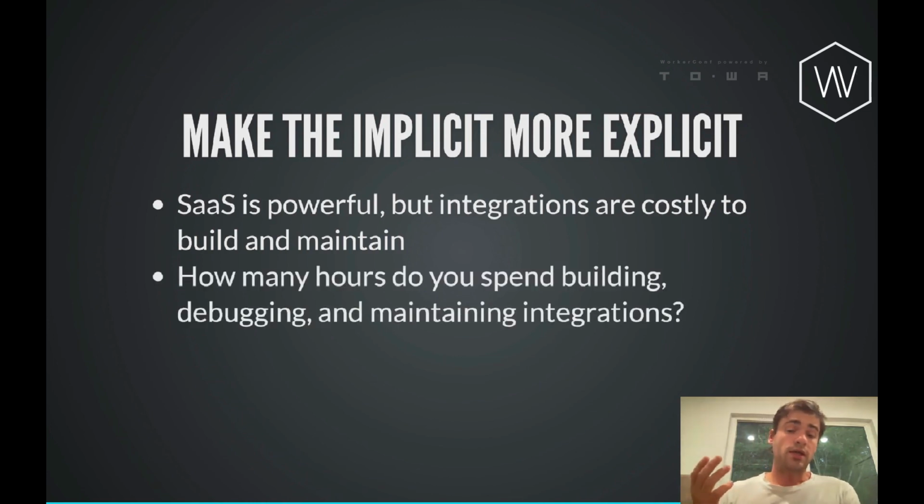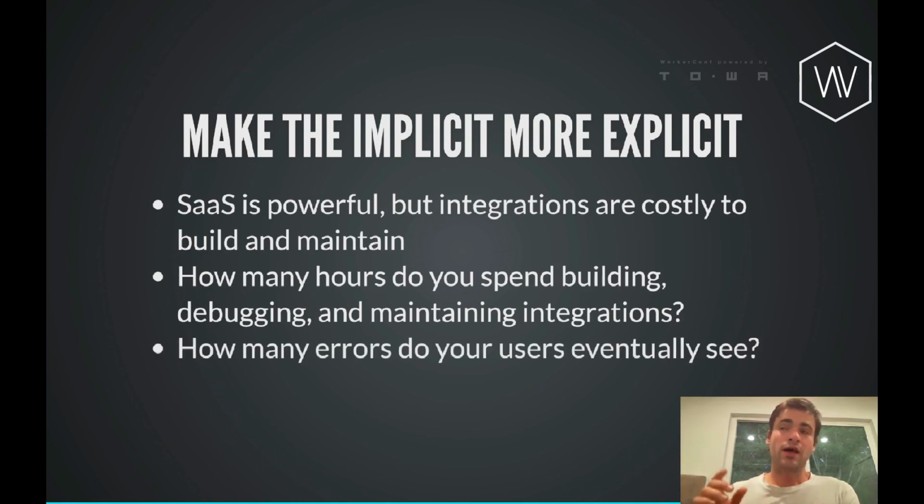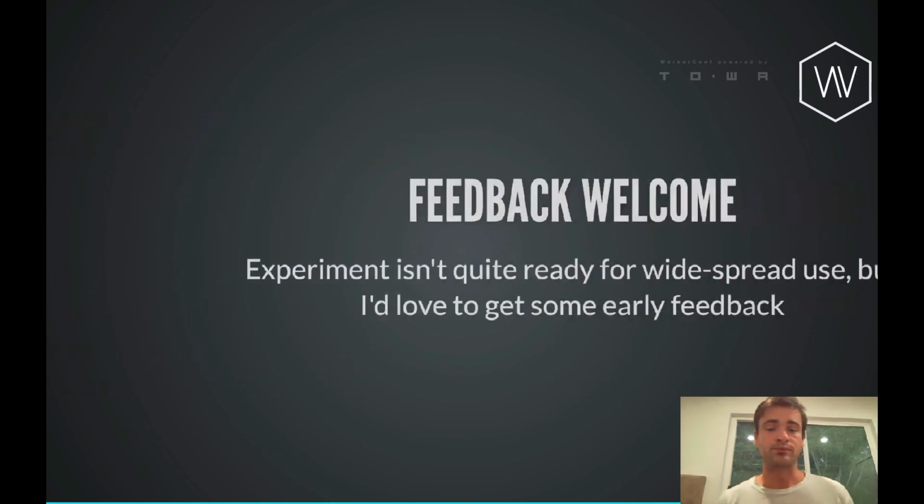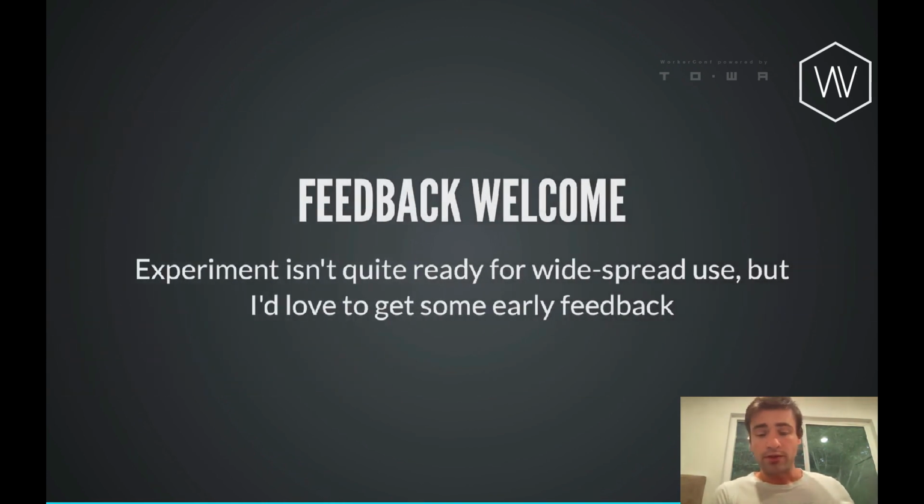I personally have spent a lot of time building, debugging, maintaining integrations, and I am pretty sure that users have seen errors that were directly the result of me overlooking some assumptions. And I think that with something like this approach, where it's much more explicit, we have named components, we have confidence every step along the way, and immediate reproductions, we could actually achieve something like a 99% reduction in both the time and errors.